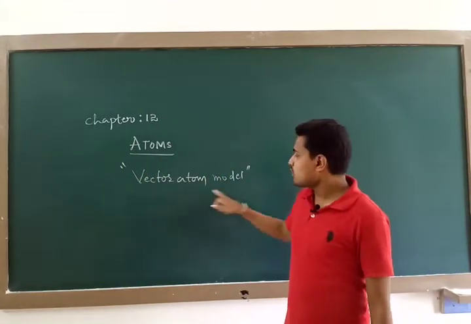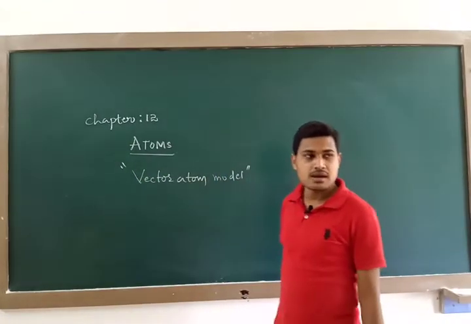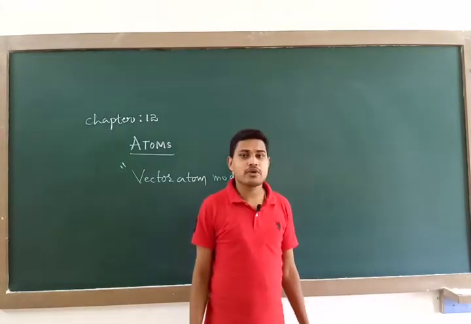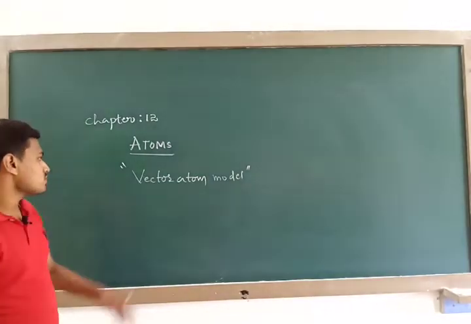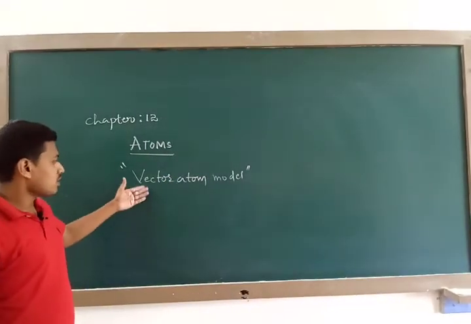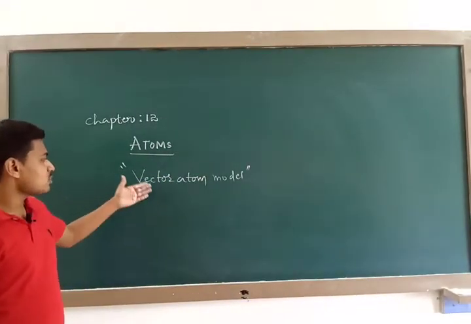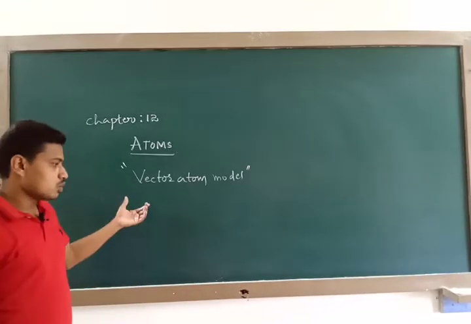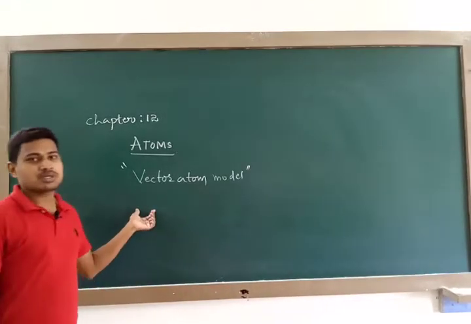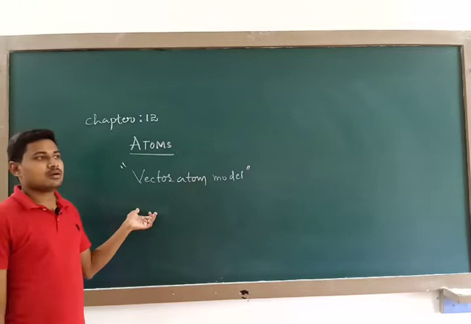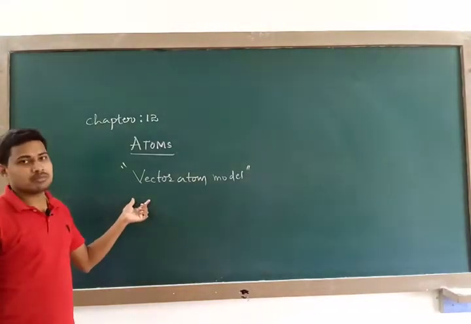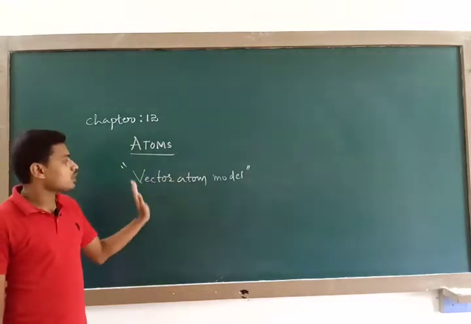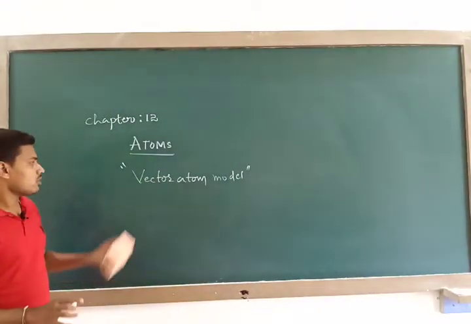This vector atom model will come in higher classes. If you go for degree level and PG level, at that time you are going to study this vector atom model. And remember, while explaining the vector atom model, we talk about the principal quantum number, spin, the spin quantum number, and the angular momentum quantum number. With the help of those, we explain the vector atom model, but that's not there in your syllabus.